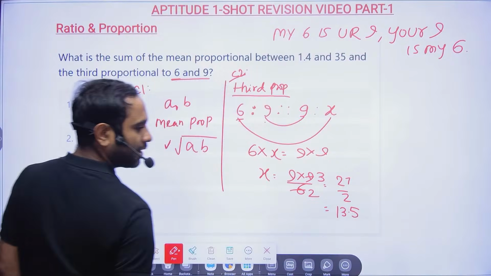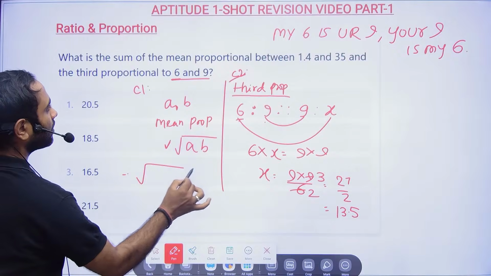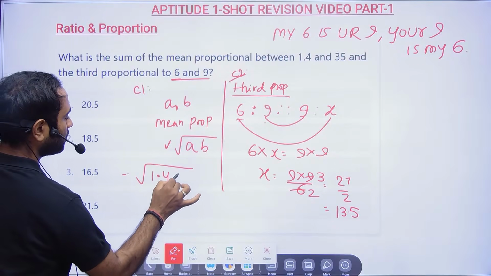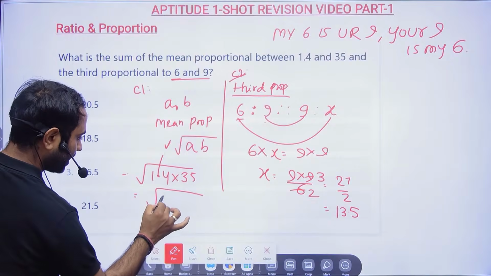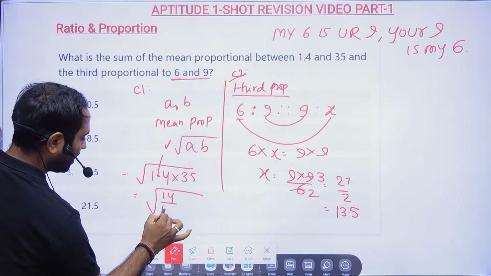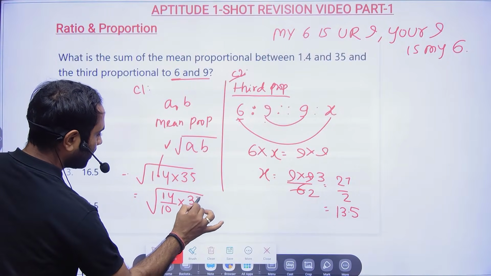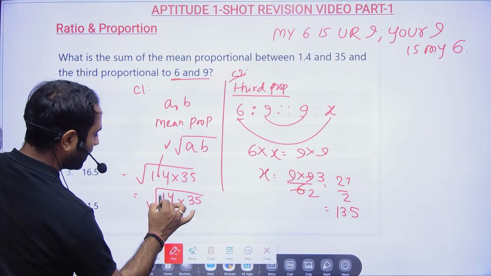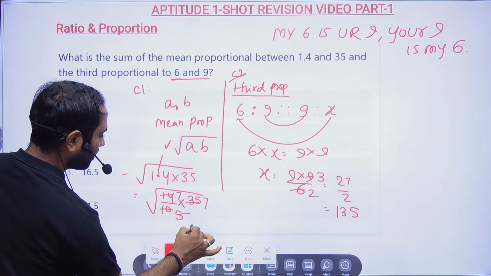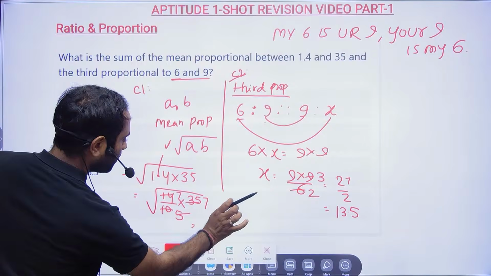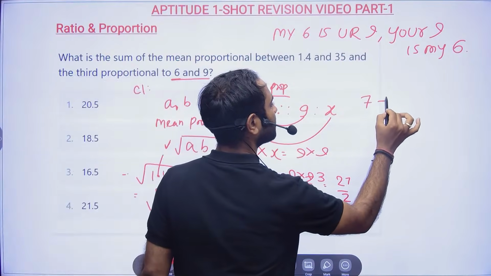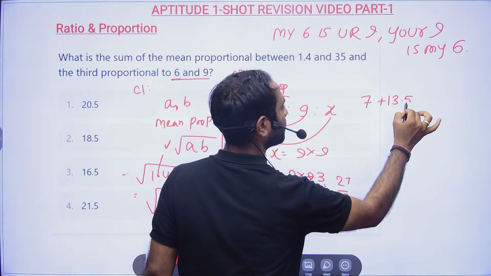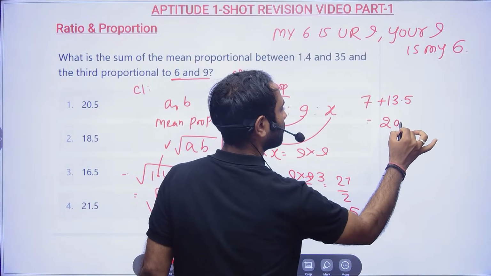And mean proportional is what? So here 1.4 into 35. So remove this decimal, so 10 will come into 35. 2 5s are 10 and 2 7s are 14, so 5 7s are 35. So 7 into 7 is 49. So 49 means 7 will come out. So this 7 plus 13.5 is nothing but 20.5.